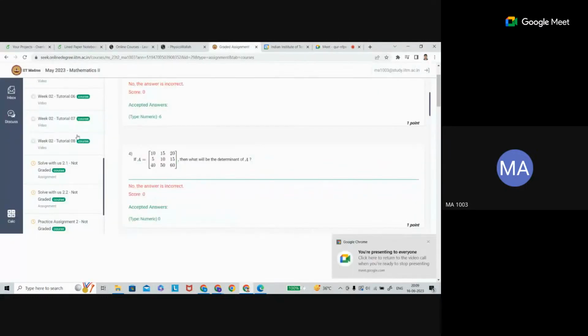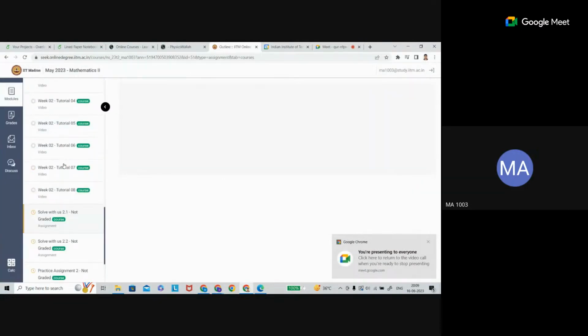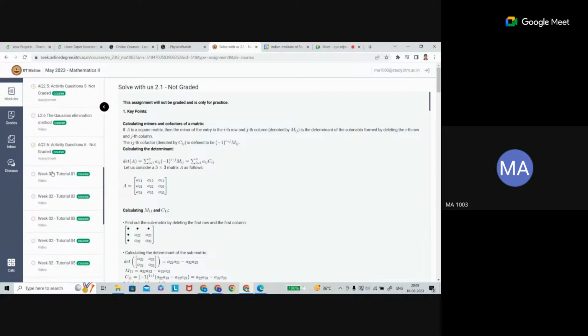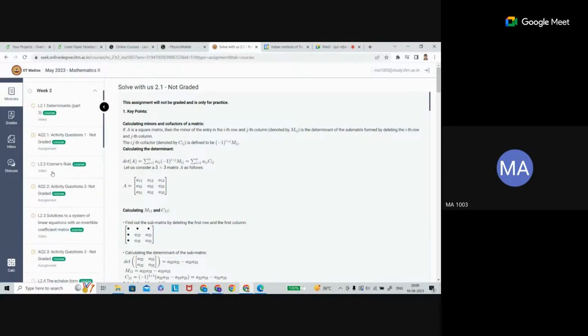And there is one Solve With Us assignment that is very important to know. It summarizes week 2, and has some simple questions you will see on the Solve With Us assignment. You can use it as a note, or to revise the concept and also know what all the things are in week 2. So that's why I just opened it, because we'll see what the content is lecture wise, and we'll go ahead.